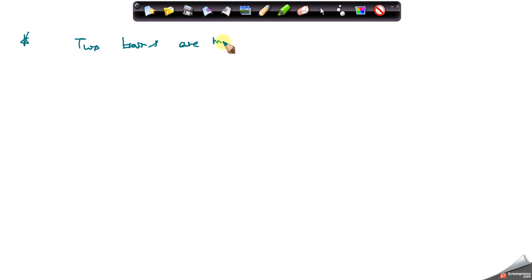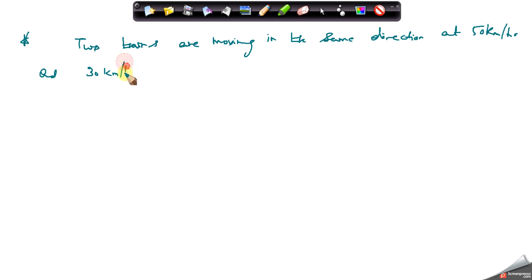They are moving the same direction in this case at 50 kilometer per hour and 30 kilometer per hour.